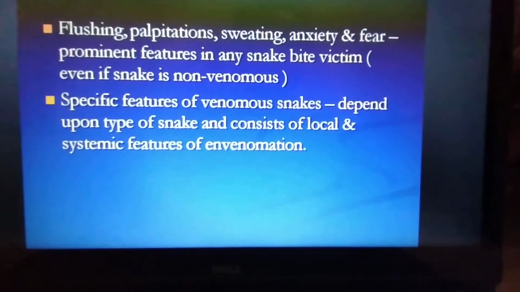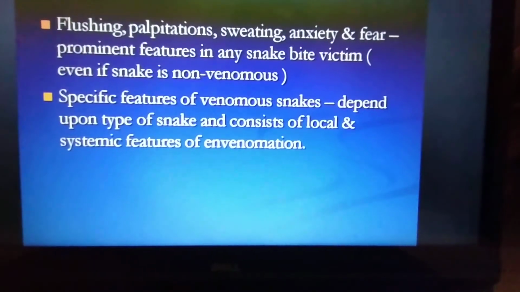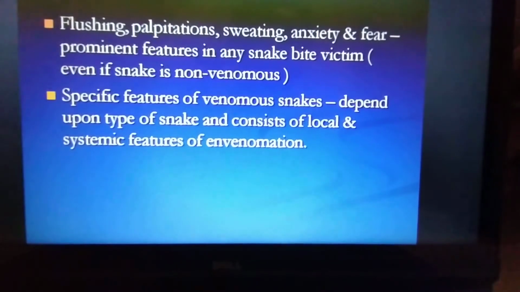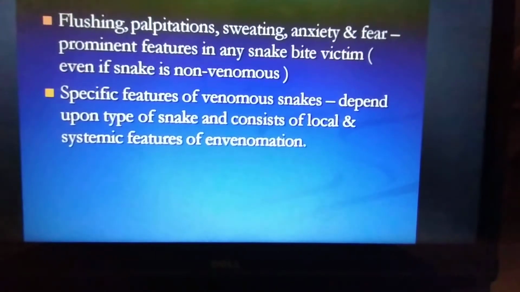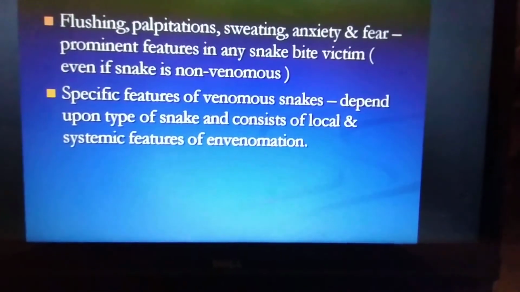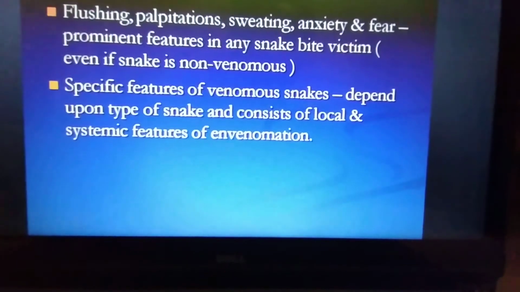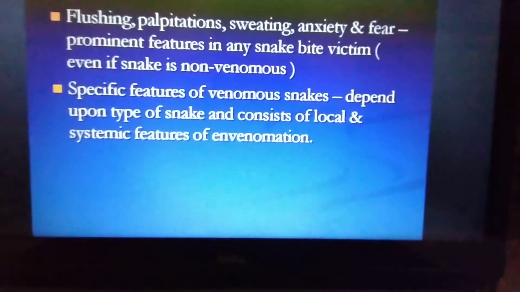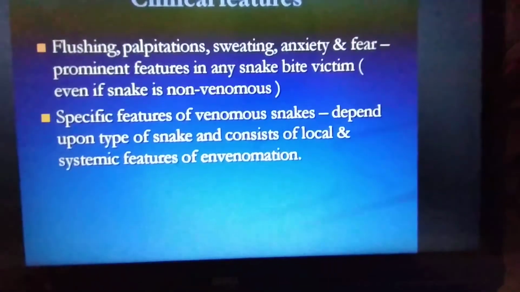And the specific features of venomous snakes depend upon the type of snake it bites, the local and systemic features. We can conclude it by the type of snake. It depends upon the type of snake, then only can we say the specific features you can see.